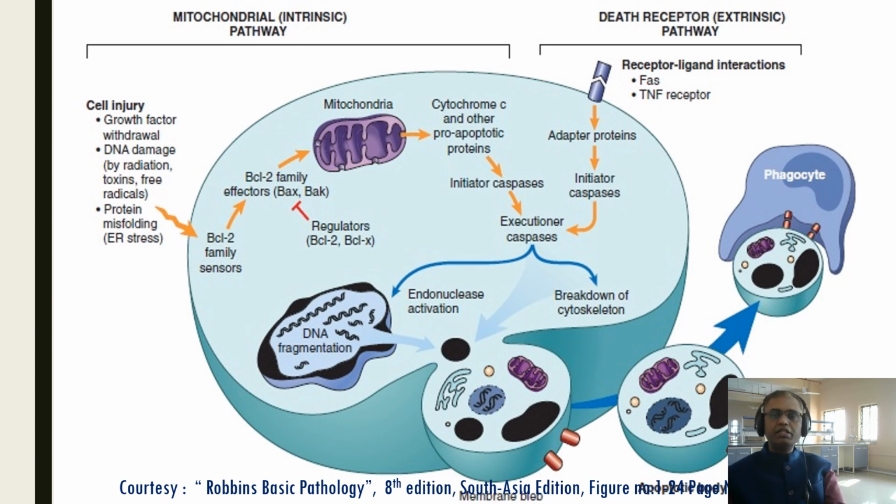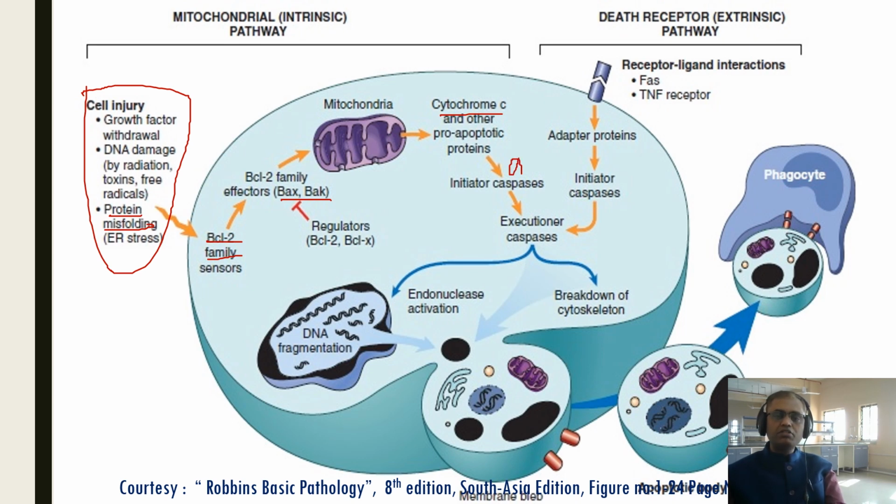So this is the intrinsic pathway, and this is the extrinsic pathway. You can see these are the intrinsic causes, that means internal causes, for example misfolded protein. This misfolded protein is identified by the BCL2 family. As we know, in the BCL2 family there are two types of genes: pro-apoptotic genes and anti-apoptotic genes. That leads to activation of the pro-apoptotic genes, so cytochrome C will come out. This cytochrome C will initiate the caspases, that is caspase 9.